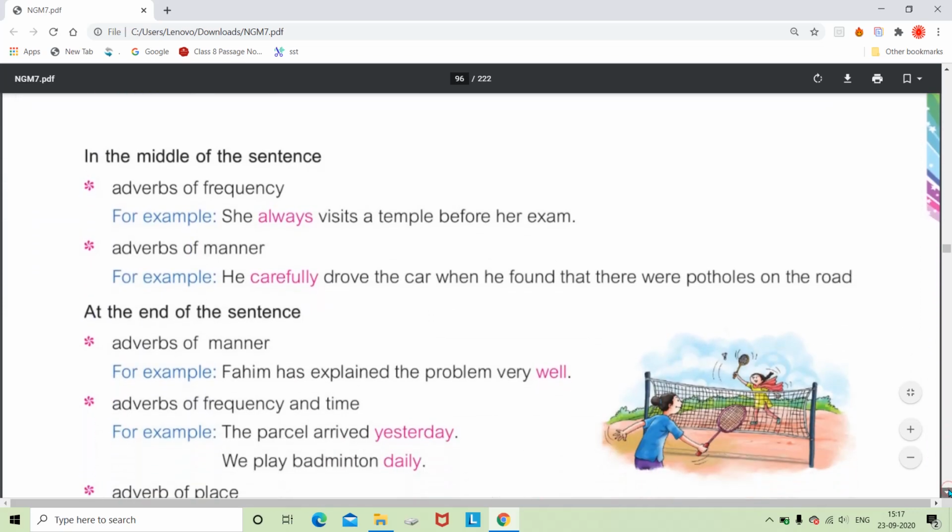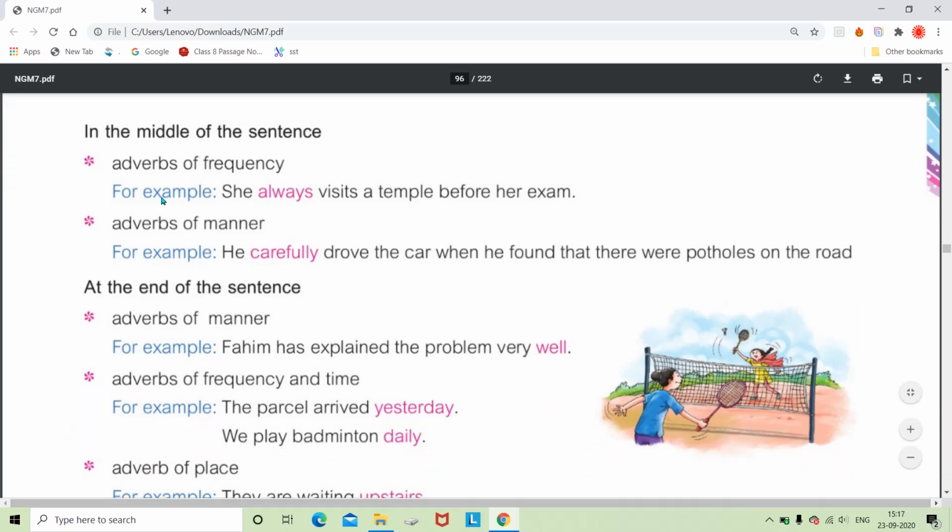Now a few adverbs which are used in the middle of the sentence, which I said, adverbs showing frequency, like she always visits, she sometimes visits, she daily visits, she every day visits, she often visits, that way. And the adverb which shows the manner can also be used in between subject and verb. He carefully drove, or we can say he drove carefully. So the adverb of manner can be used after the verb or else in between subject and verb.